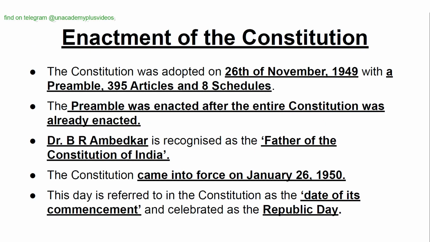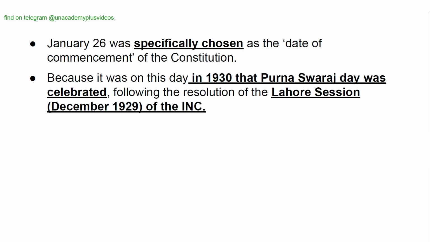Enactment of the Constitution. The Constitution was adopted on 26th November 1949 with a preamble, 395 articles, and 8 schedules. The preamble was enacted after the entire Constitution was already enacted. Dr. B.R. Ambedkar is recognized as the father of the Constitution of India. The Constitution came into force on January 26, 1950. This day is referred to in the Constitution as the date of its commencement and celebrated as the Republic Day.